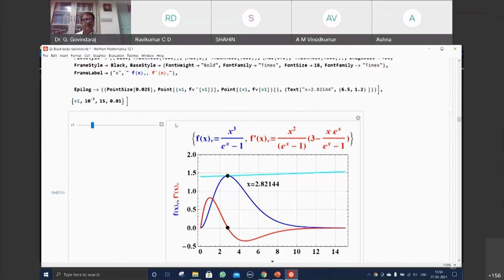At 2.82144, the slope becomes 0. If you want to enter that, you can enter 2.82144. If I enter, that's going to be parallel to the x-axis, so 0 exactly at this point. Lambda max can be fixed, and that is substituted back, and you'll find out what the lambda max is. Is it in lambda, or in frequency? Mu maximum has been fixed, and this is the number that you get.